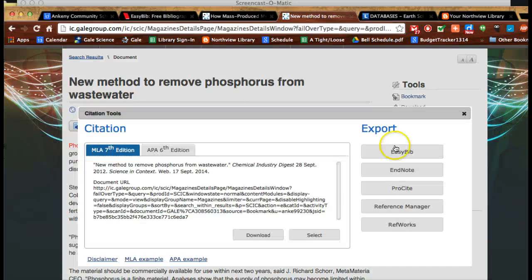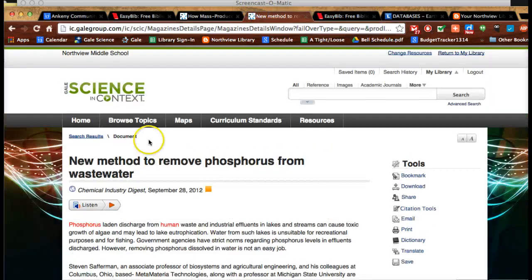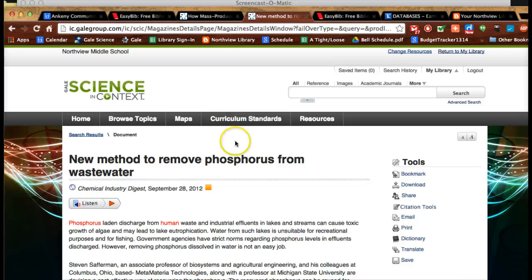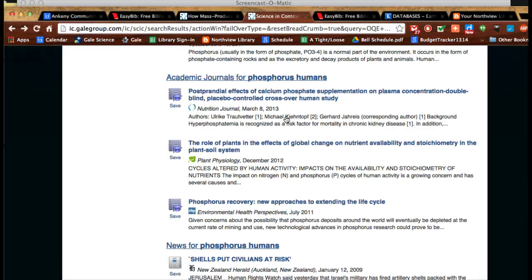You're just going to click on citation methods and send it right over to EasyBib. Okay, so that's how I would go about finding those meaning sources, either by browsing news, magazine, and other types of sources, or by searching for things that specifically relate to my question.